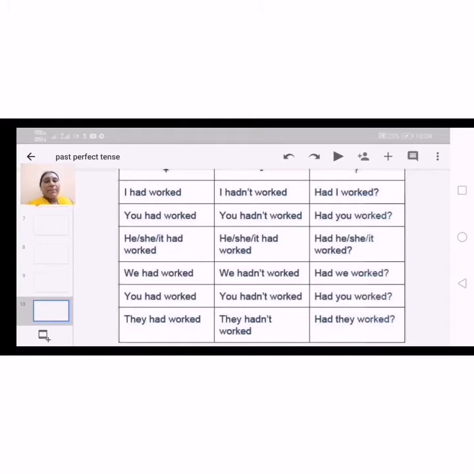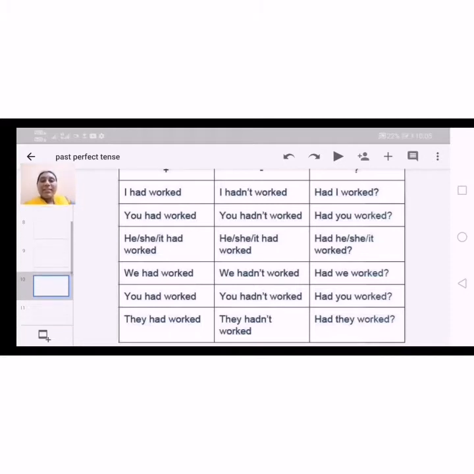Some more examples. I had worked, I hadn't worked, had he worked. So positive, negative, interrogative. You had worked, you hadn't worked, had you worked. He or she or it had worked, or he or she or it had not worked, had she worked. We had worked, we hadn't worked, had we worked. You had worked, you hadn't worked, had you worked. They had worked, they hadn't worked, had they worked.